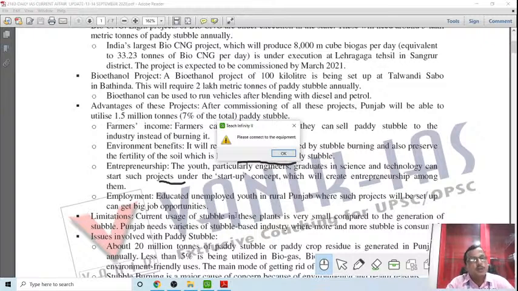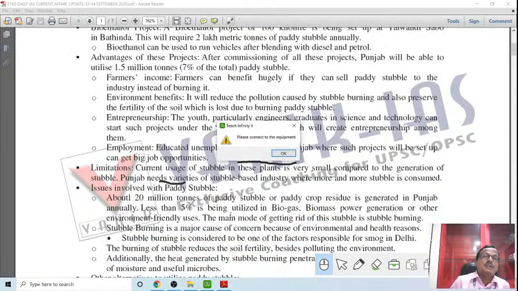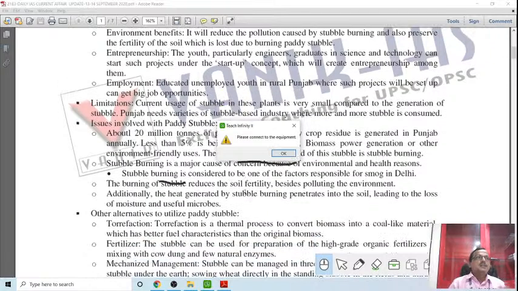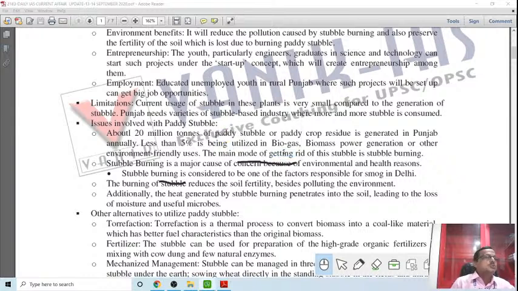So more and more entrepreneurs will definitely join in this field, and more such plants will be established, by which 3-4 advantages will be there. Stubble burning will stop, the environment will be cleaner, employment will be there, and this will also fulfill the rising energy need of a country like India, because in India our biggest challenge is that we are an energy hungry or energy deficit country, and we need to generate more energy through alternative sources. The government is right now trying to go for alternative sources. Once the government is able to make this viable, that will be a big advantage.